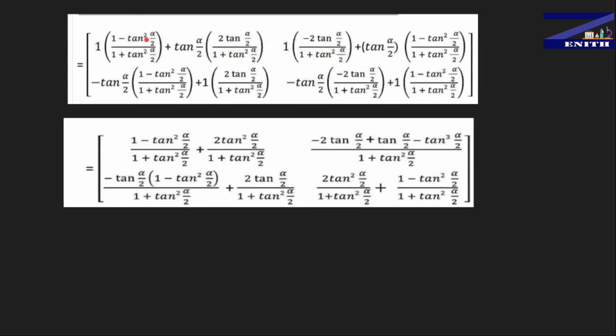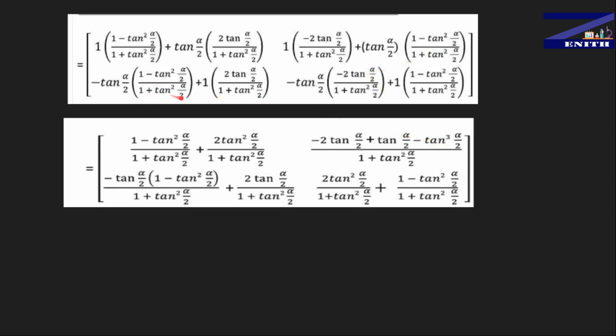1 minus tan square alpha by 2 upon 1 plus tan square alpha by 2 is here, plus multiply this with this one, which gives 2 tan square alpha by 2 upon 1 plus tan square alpha by 2, minus 2. And now here you have to take 1 plus tan square alpha by 2 as the LCM, and then you get minus 2 tan square alpha by 2 tan alpha by 2, plus tan alpha by 2, and after that tan alpha by 2 multiplied with this one, you get minus tan cube alpha by 2.